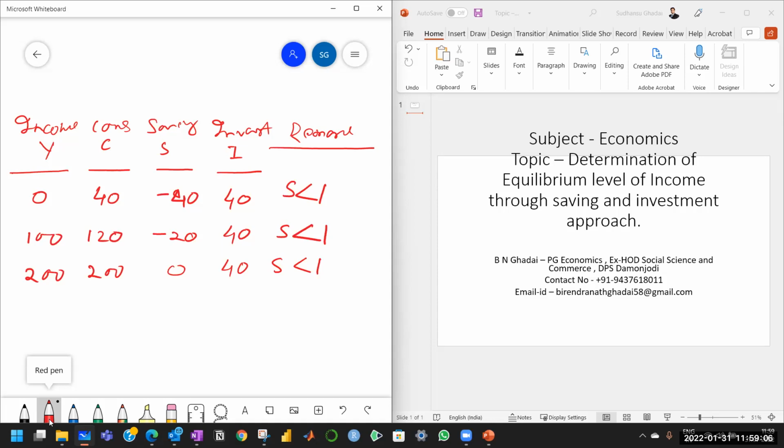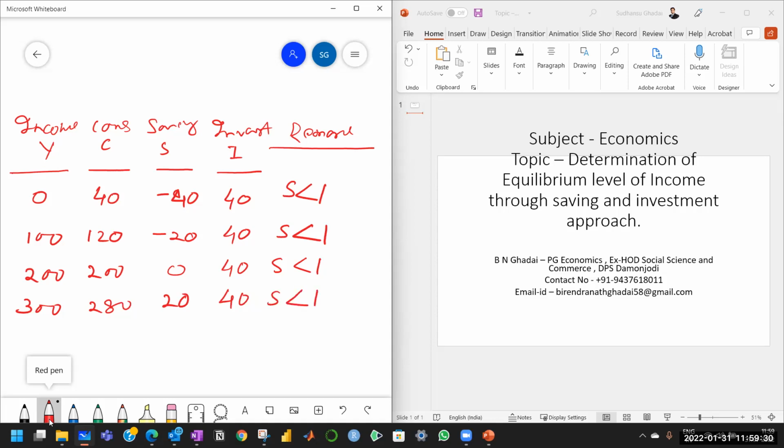But up to this level, we have seen saving is less than investment. That means no equilibrium is achieved. Now we take the income 300, consumption 280, saving becomes positive for the first time, 20, investment same 40, still saving is less than investment.